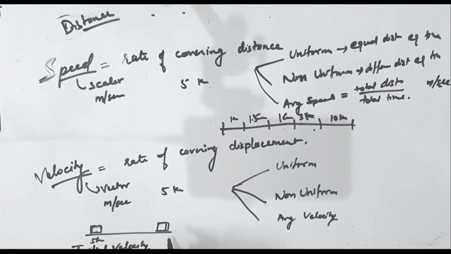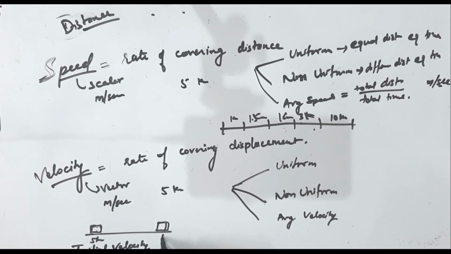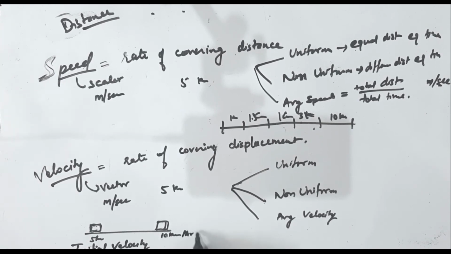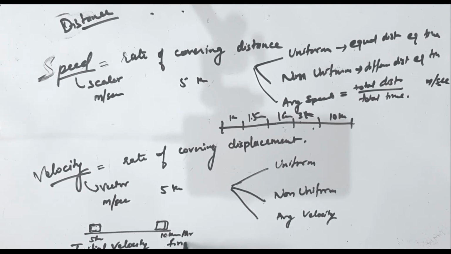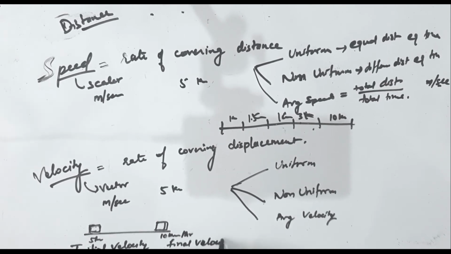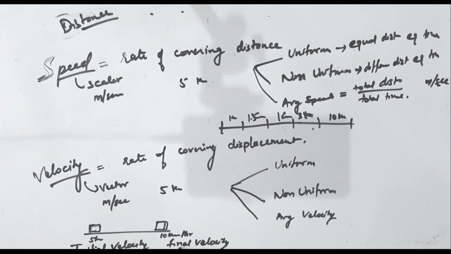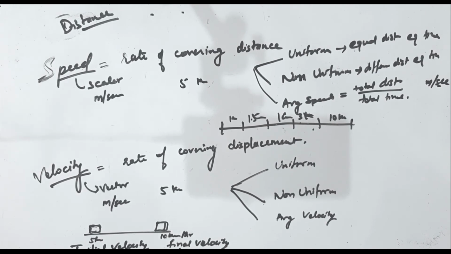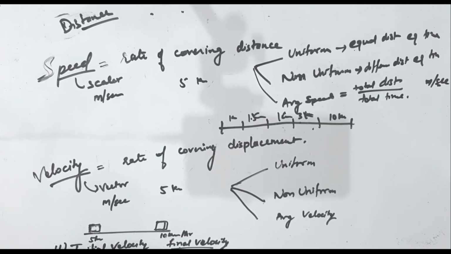It can even stop. Suppose here it is having 10 km per hour. Whatever speed it has at the end is known as final velocity. Starting velocity is known as initial velocity, ending velocity is known as final velocity. Initial velocity is represented by small letter u, final velocity is represented by small letter v.